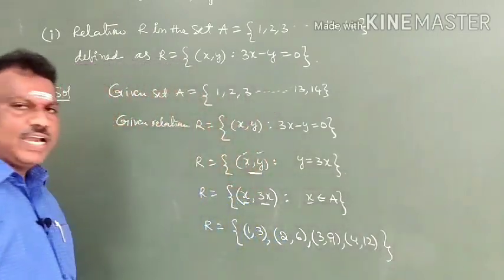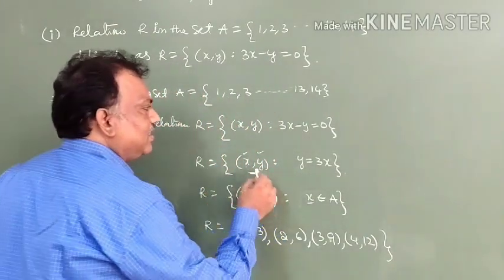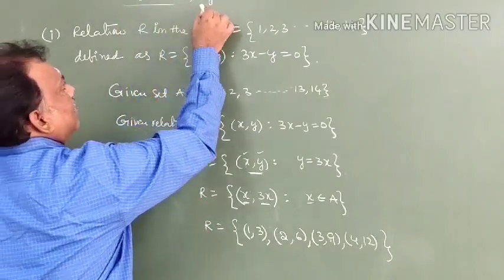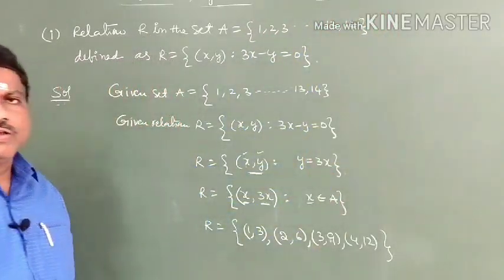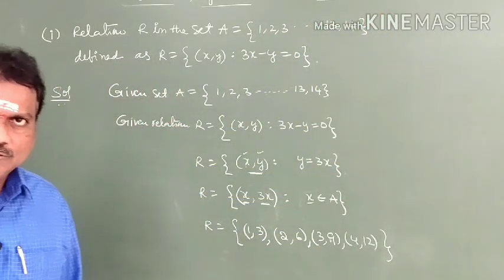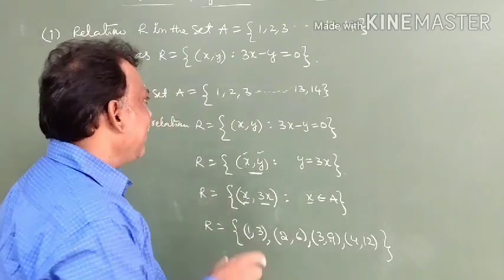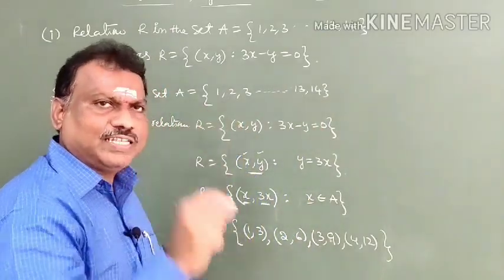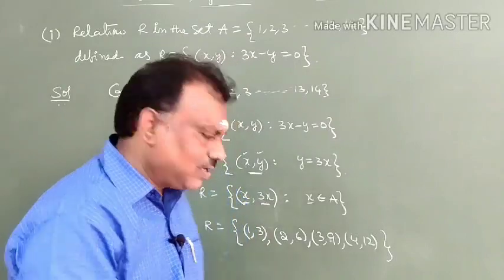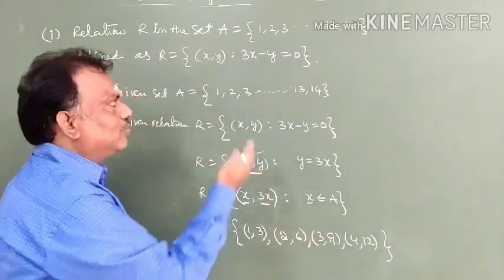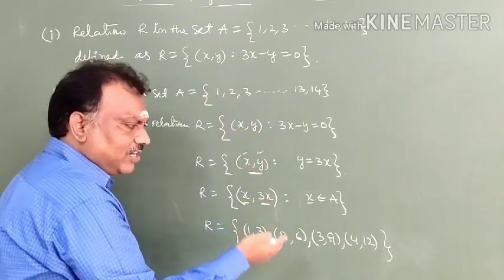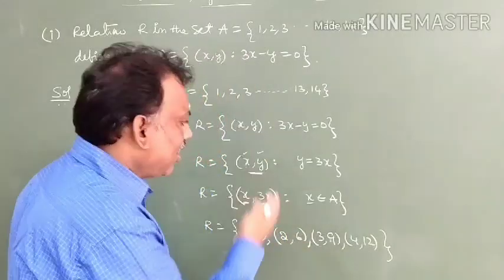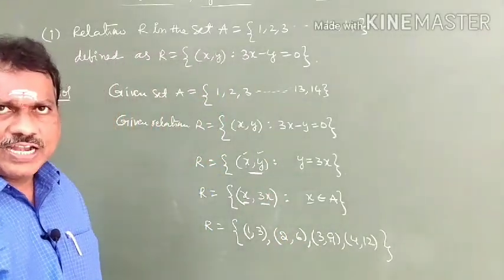So we have only this relation, which should satisfy this condition. Now we have to check whether this relation is reflexive, symmetric, or transitive. Already we know the definitions. What is meant by reflexive? Reflexive means if you consider a particular set, each element is related to itself. 1 is related to 1. No, 1 is not there. 2 is related to 2. 3 is related to 3. So if one pair is absent, it is not reflexive. All pairs are absent here. So we don't call it reflexive.